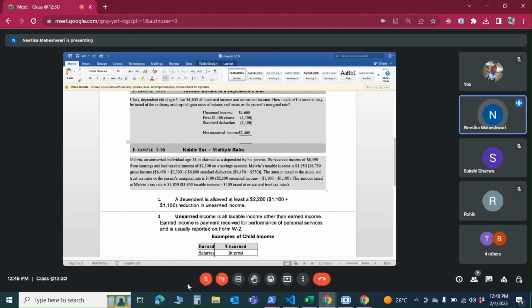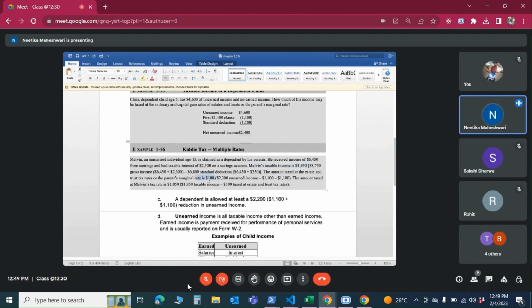So we will add up these two incomes, the earned income plus the interest. We will reduce it by the standard deduction. And what do we come up with? $1,950 is his taxable income. Now, out of $1,950, how much will be taxed at the parents' rate? That's what we need to see. So the amount taxed at the estate or trust rates, or the parents' marginal rate, is $100.